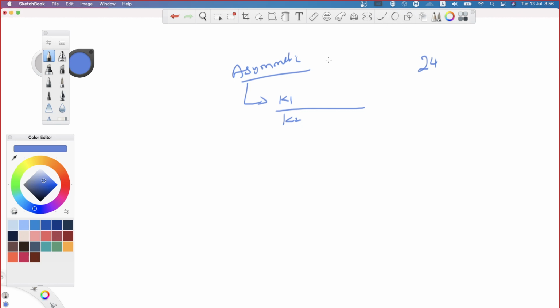Anyway, now key 1 and key 2 are going to be used in asymmetric cryptography, and these keys are mathematically related. Even though they are mathematically related, by having one key you will not be able to derive the other. If you have key 1, can you calculate key 2? No, it's not possible. Same way, if I have key 2, can I calculate key 1? That is also not possible. That's the logic you must understand with respect to asymmetric cryptography.